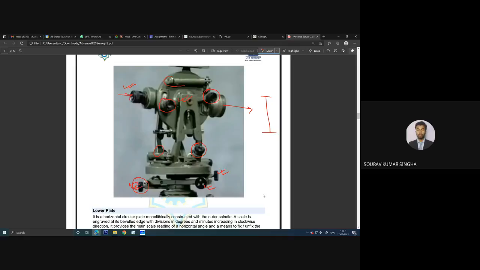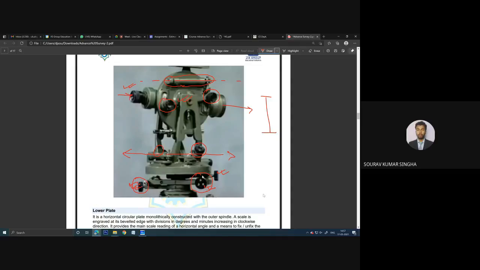And here you can see this is the bubble tube in the top portion to make this plane horizontal, and there is another bubble tube here to make this plane horizontal. This is the representation, and this is the tangent screw. You can see this is the tangent screw.